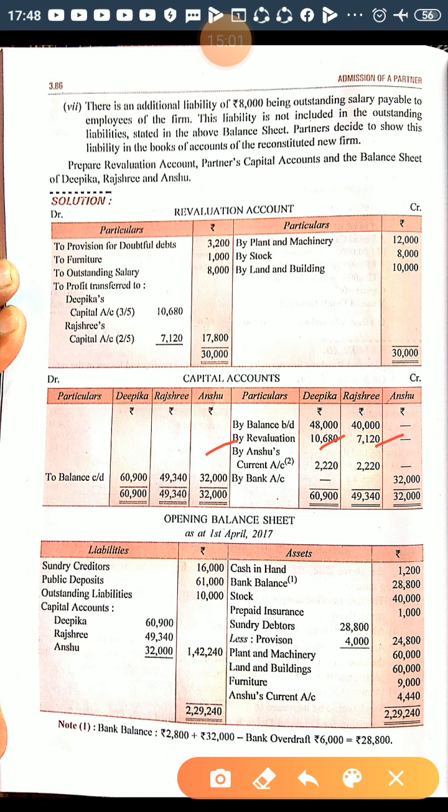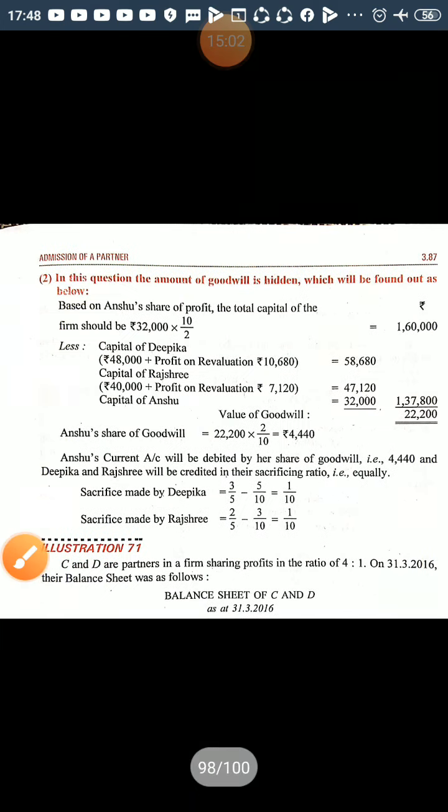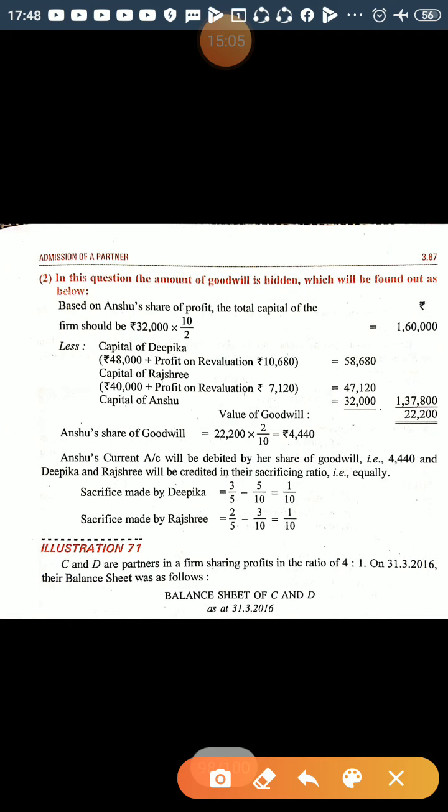Now we have to calculate the sacrificing ratio. Deepika has an old share of 3 by 5 and a new profit share of 5 by 10, so she is losing 1 by 10. Rajshri earlier had 2 by 5 and right now it is 3 by 10, so she is also losing 1 by 10. So the sacrificing ratio is 1:1. Right.